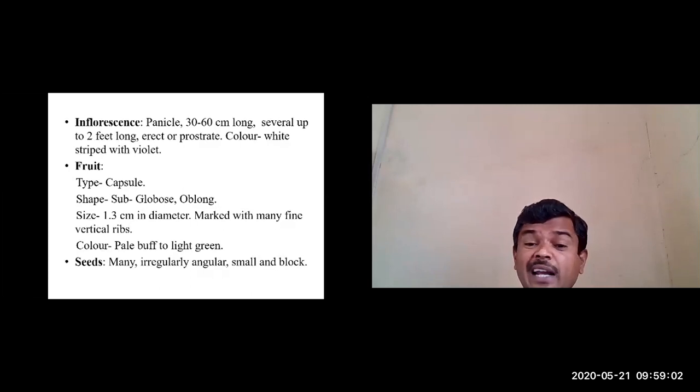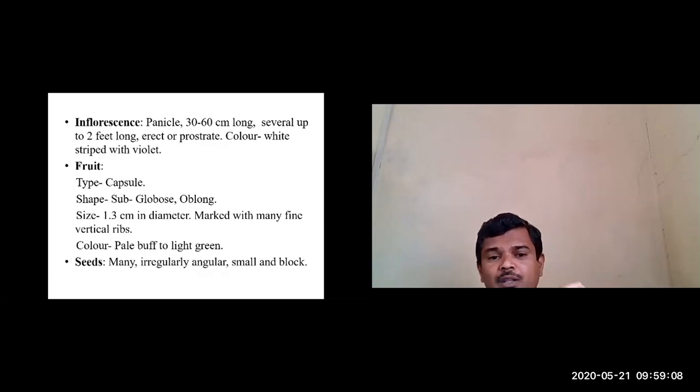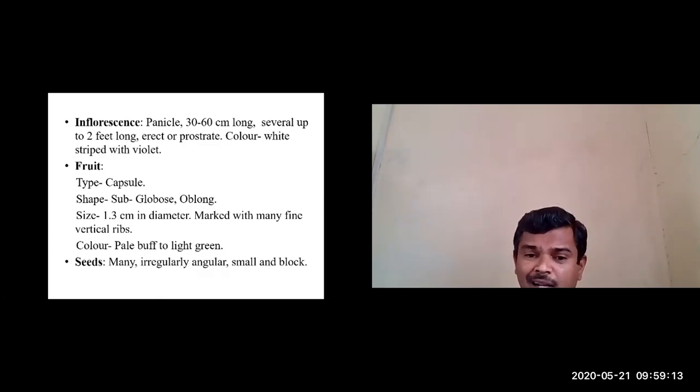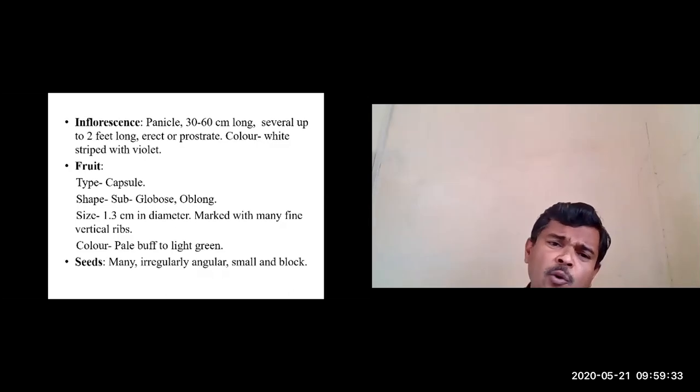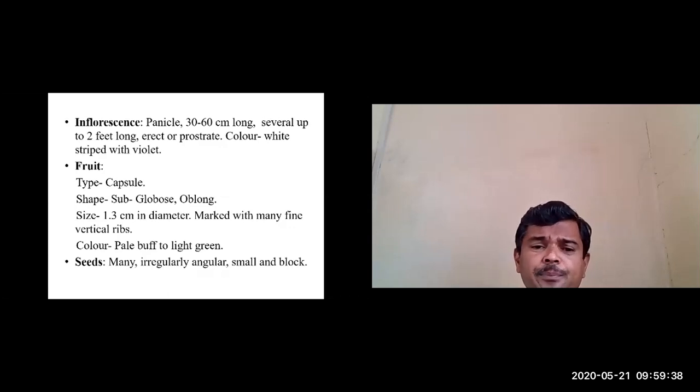Color is pale buff to light green. This is the morphology of the dried capsule, the dried fruit of Ela. In the unripened condition, the fruits are completely dark green, and they do not have vertical ribs when not dried. When completely dried, vertical ribs will be present. So type of fruit is capsule, shape is subglobose, size is 1.3 centimeter in diameter, and the color is light green or pale buff.